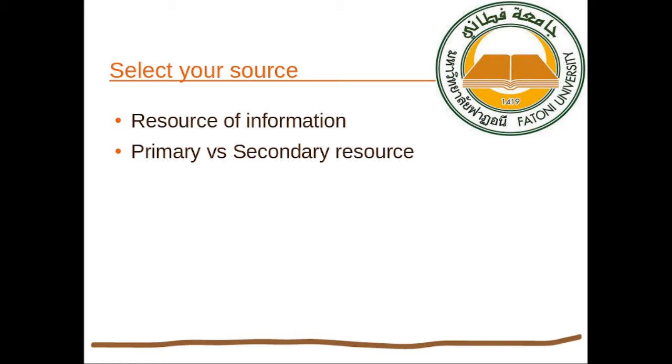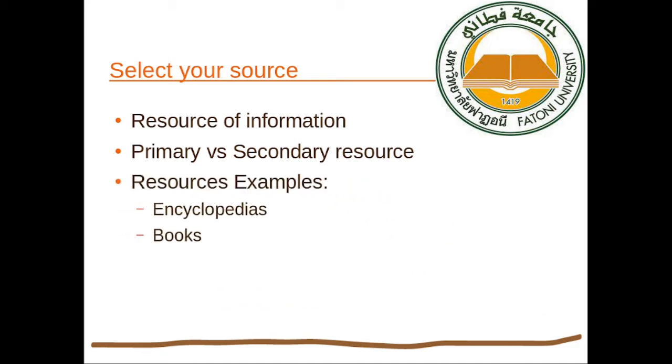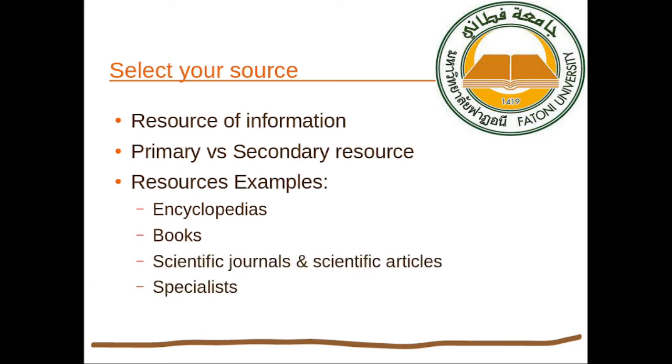It tries to analyze the primary resource, the work that was done earlier. And these resources, whether primary or secondary, could be one of these types: first, an encyclopedia; second, a book; third, a scientific journal and scientific article, as well as a specialist in the field.